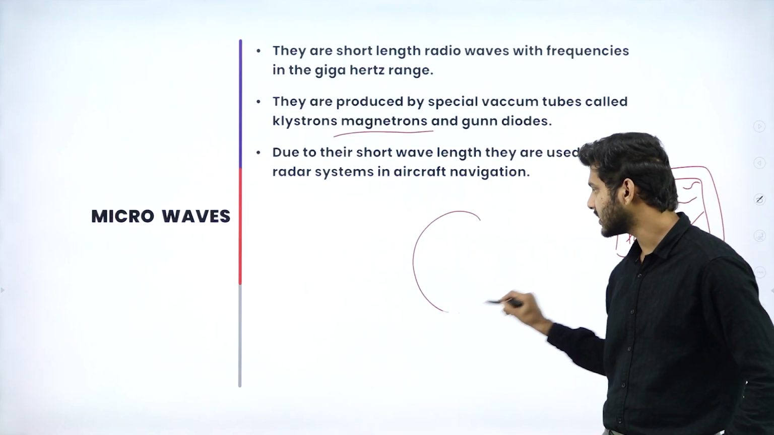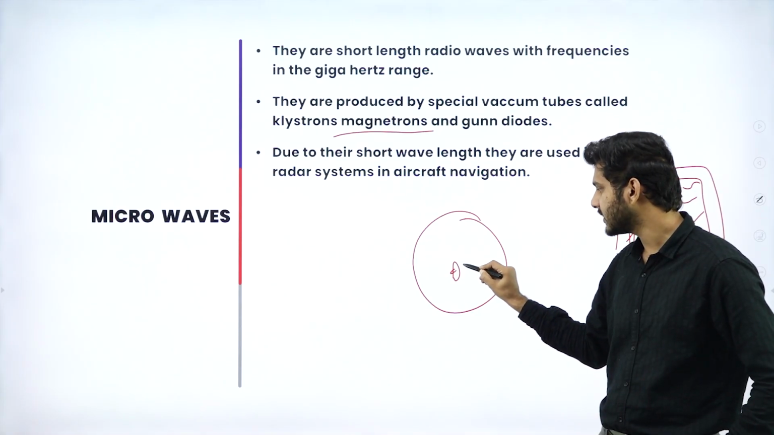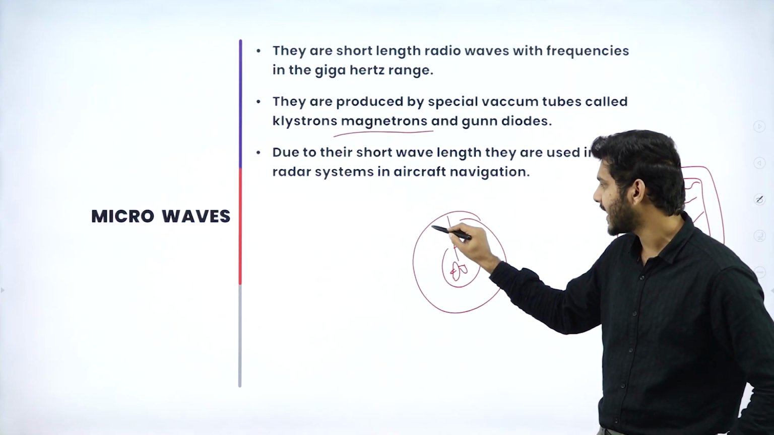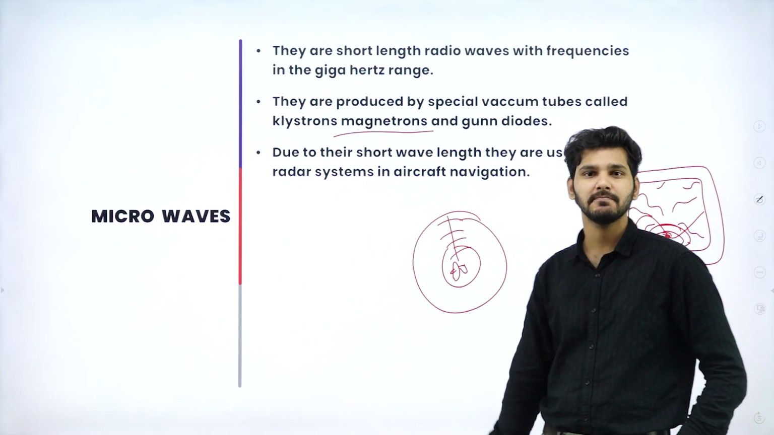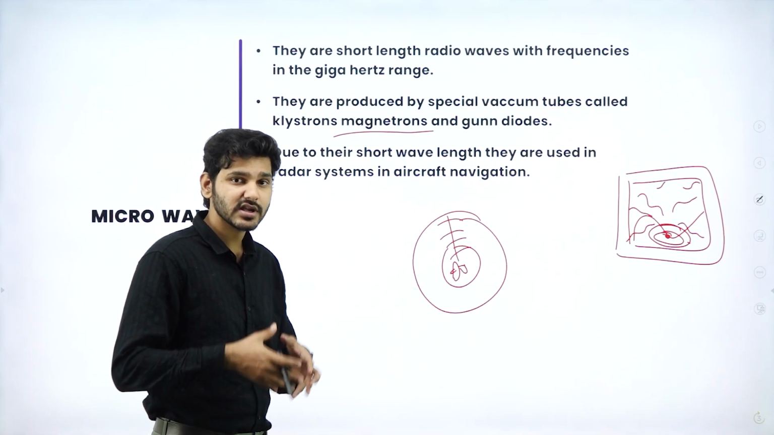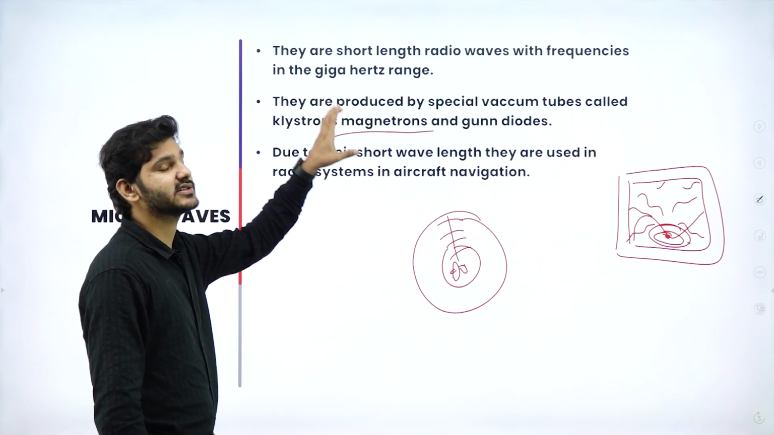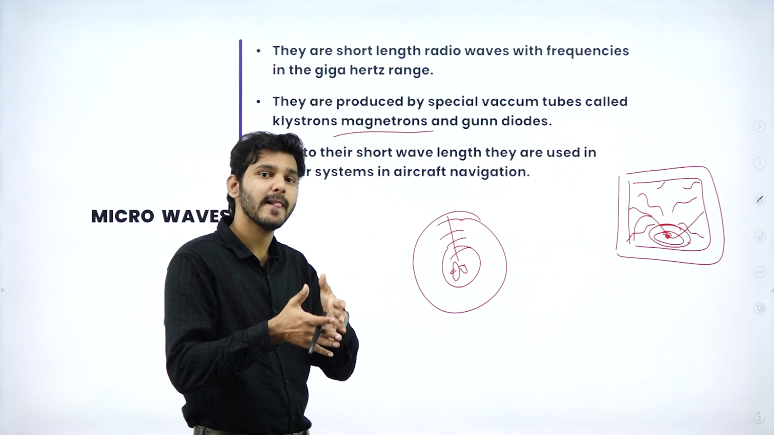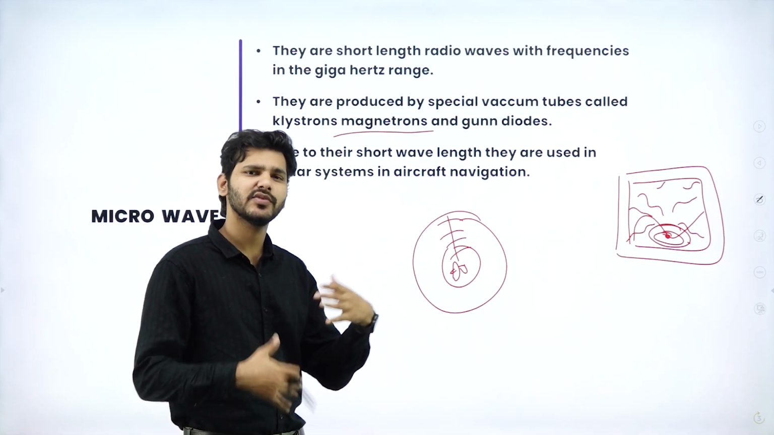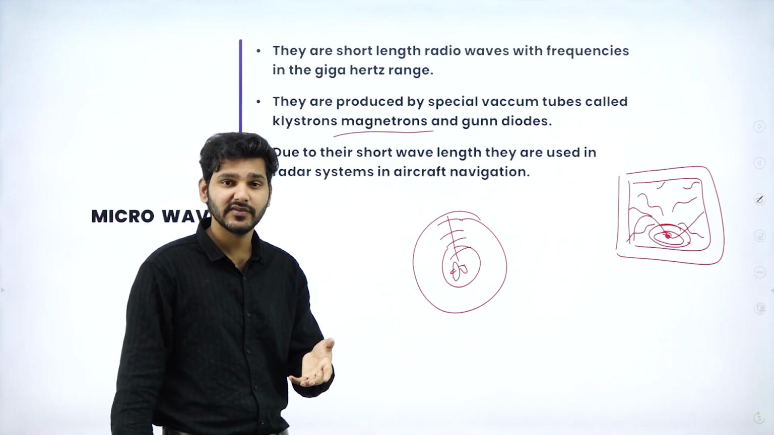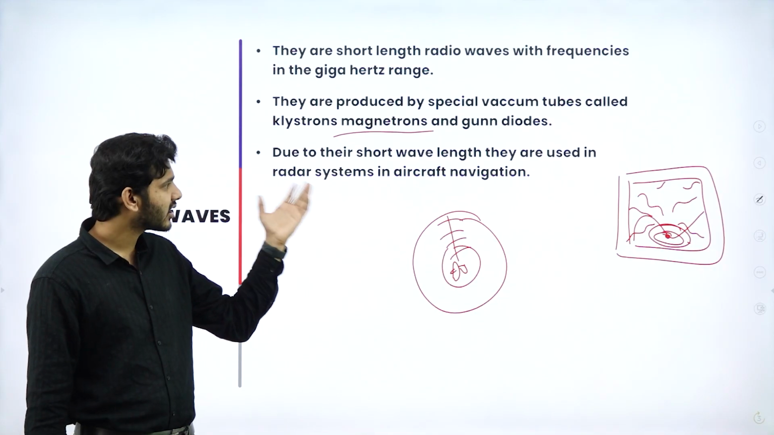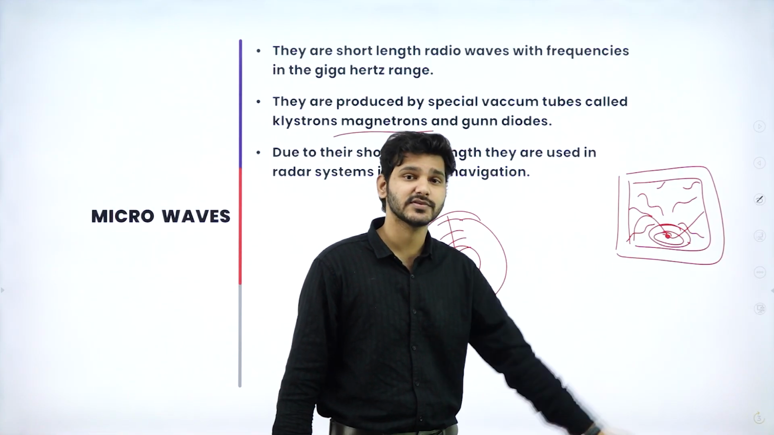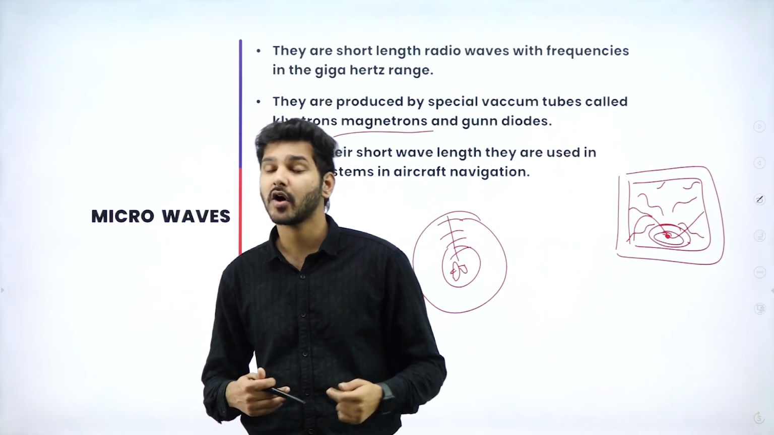You might have seen a screen like this where one object is noted, which is going to be a flight or something. Then there will be circles like this, and there will be a flash like this, beep, beep, beep. That is nothing but radar. They use short length radio waves, that is known as microwaves. It is very close to radio waves, but it falls in the microwave category. So we call it short length radio waves. Simply put, microwaves are used for aircraft navigation or radar systems, and again we can use microwaves to heat up food items in microwave ovens.